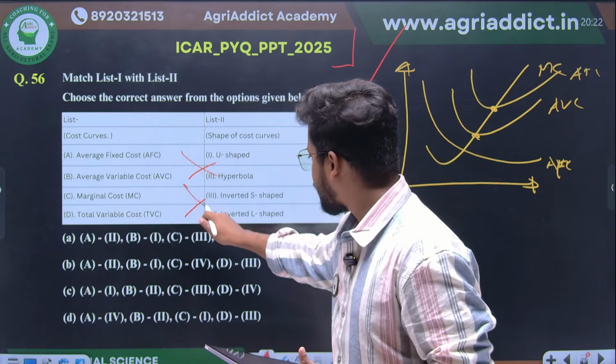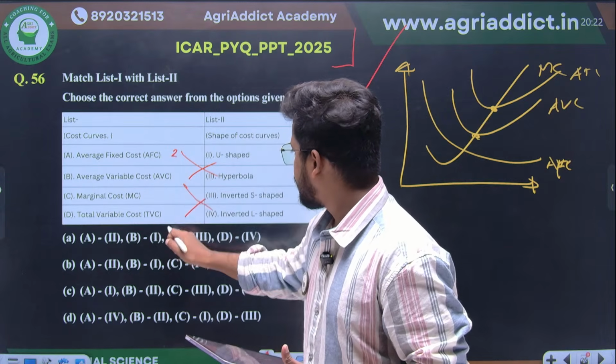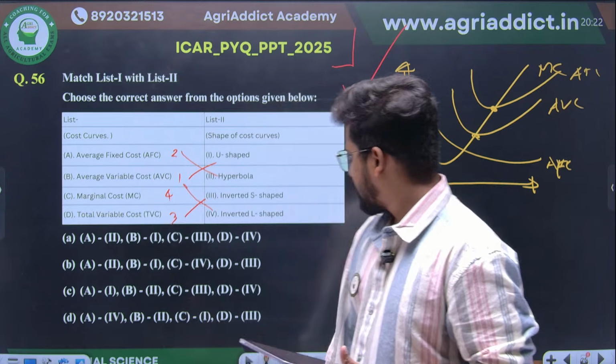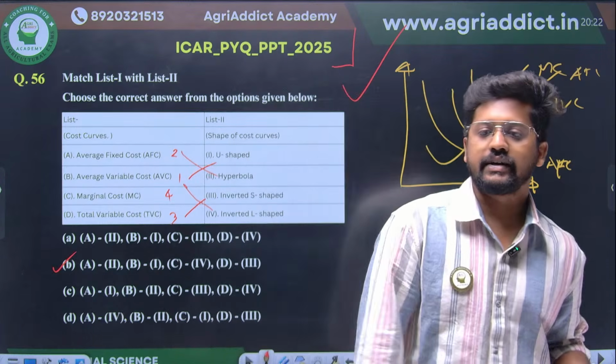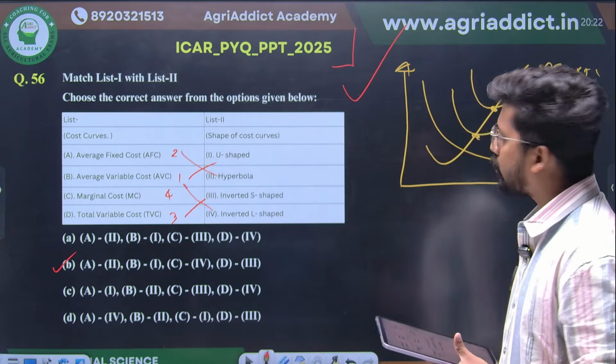So it can be connected with 4. Therefore, we can say it is 2, then 1, then 4, and then 3. 2, 1, 4, 3. Yes, option B will be your correct answer here. This is how you arrive at the answer. I hope it is clear.